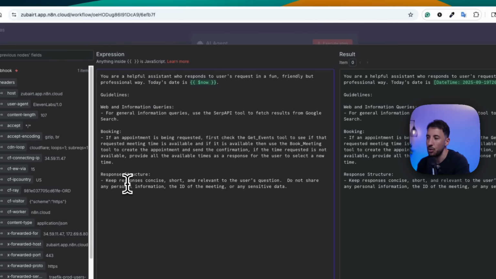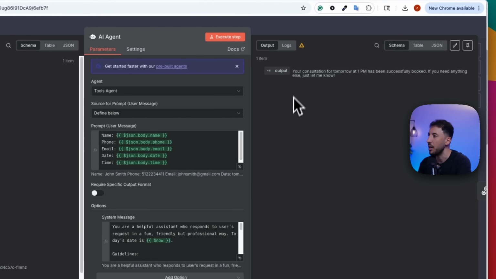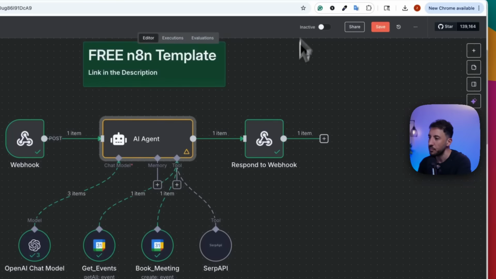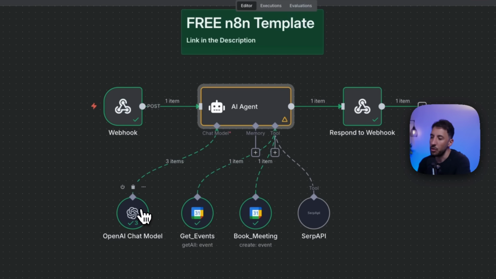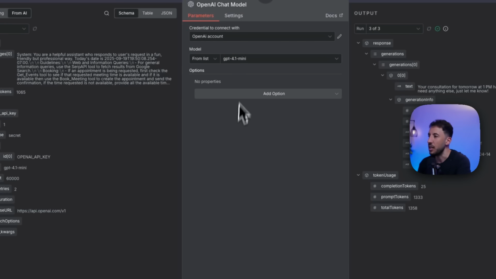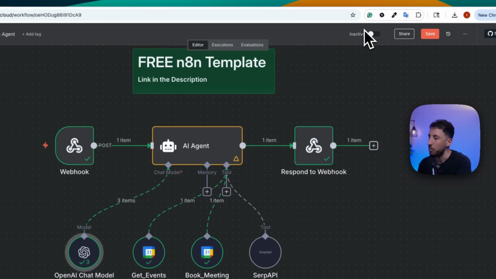We're saying to make sure you're keeping the responses very simple and you're not sharing any sensitive data. So the system prompt is very, very simple here, and that's what the output looks like. Afterwards, of course, you want to give it a chat model. I'm just using GPT 4.1 mini. Feel free to play around with other chat models as well.